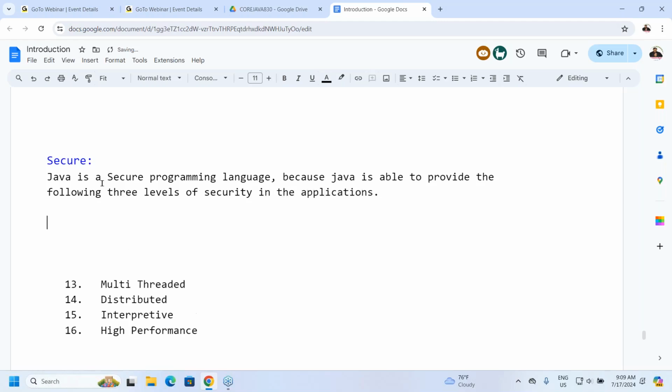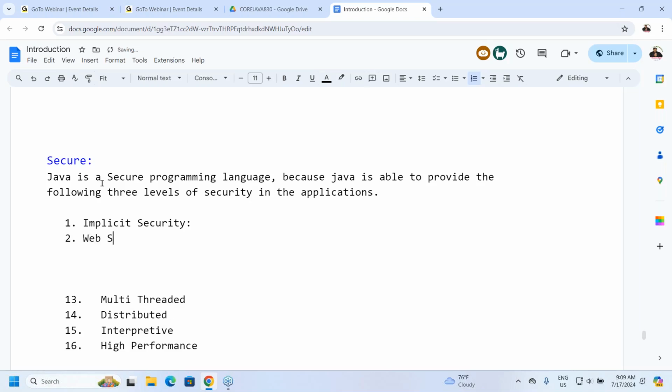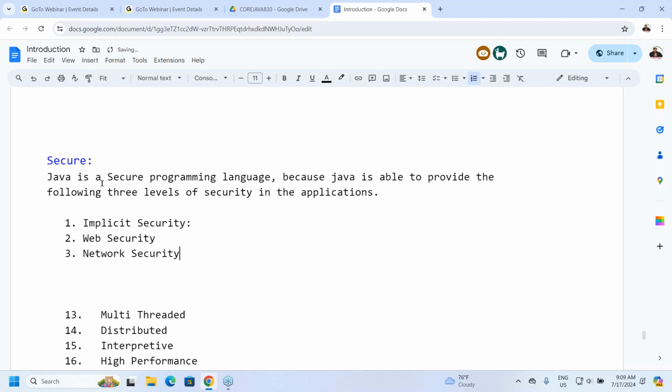What are the 3 levels of security? First one is implicit security, the second one is web security, and the third one is network security. We need to have some analysis over these points.